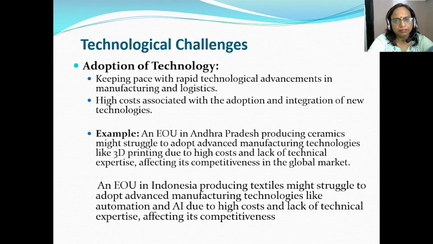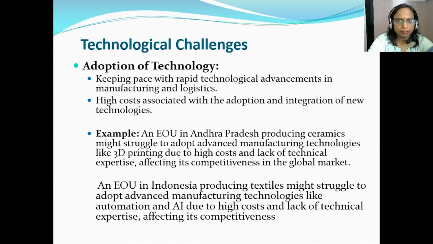This is also a very important factor to be considered here, that is the challenge of technological advancement. The companies are required to be abreast of technological advancement.